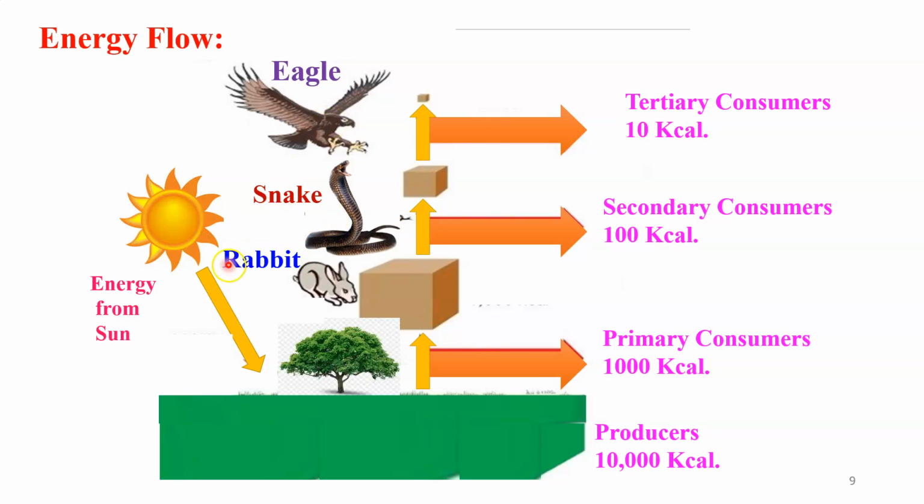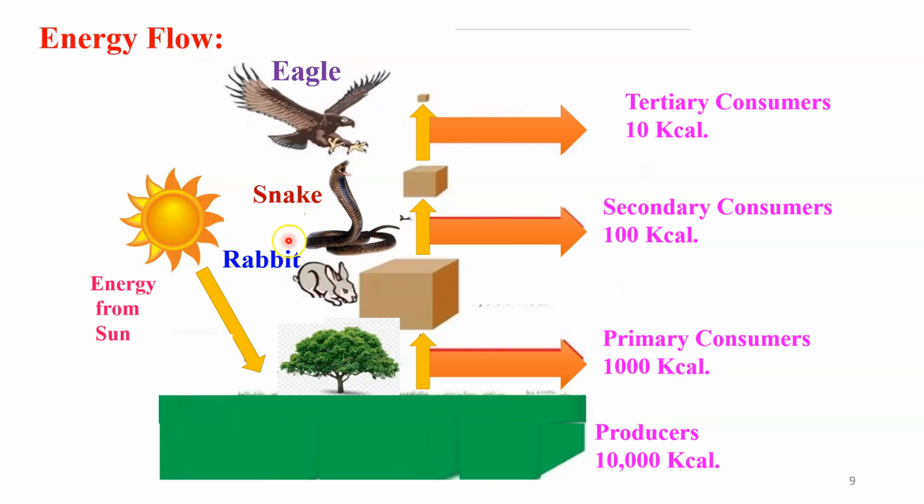So in this way, whatever remaining near about 90% energy was available at each and every trophic level will be consumed by the organism for its various processes. So near about 90% energy will be lost at each and every trophic level. So this is about the energy flow.